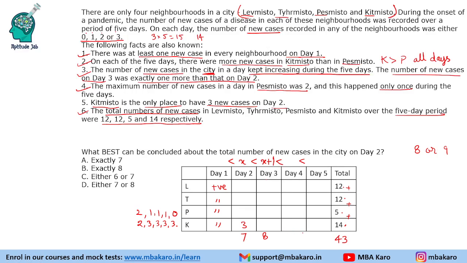Now on this day we should have a total of, let's say, what is the max that we can get on day 5. Max number of cases on any particular day could be P getting 2, that is its maximum possible.